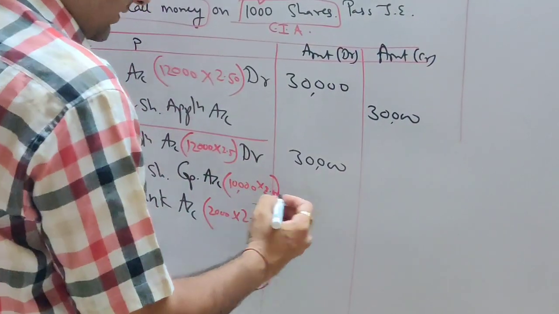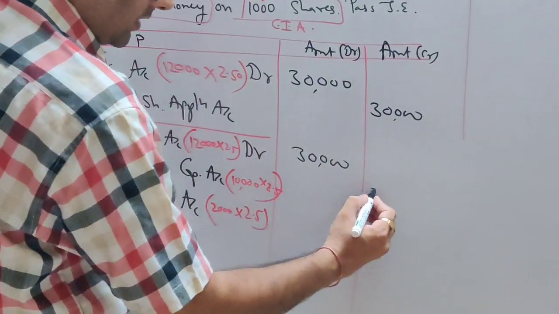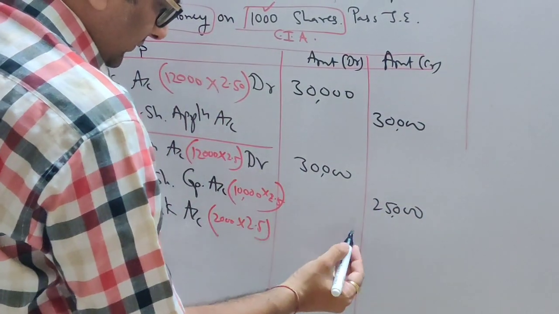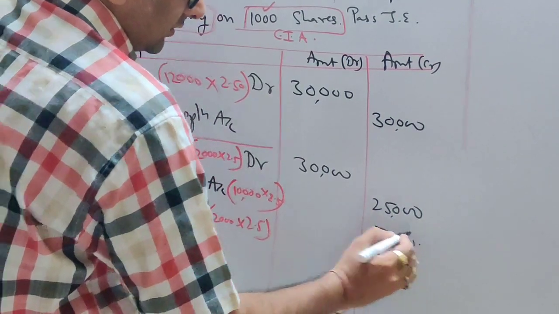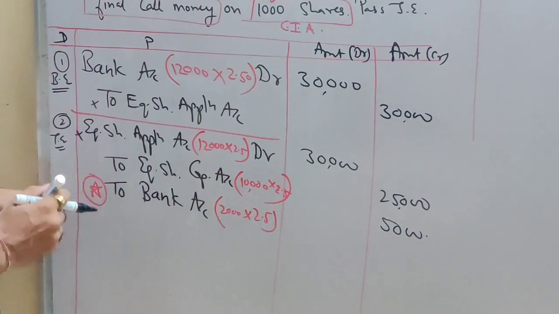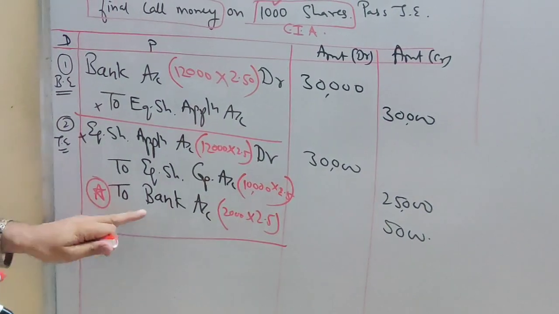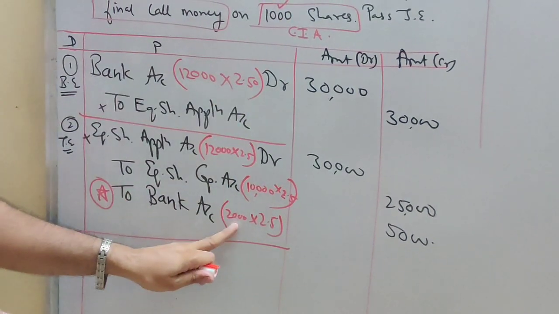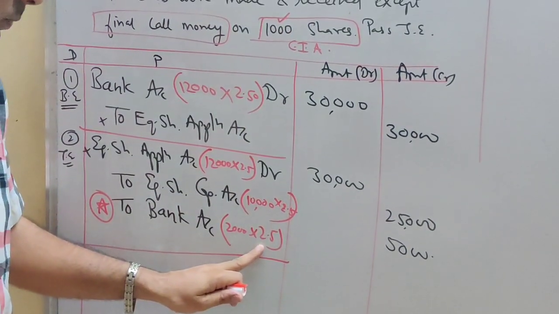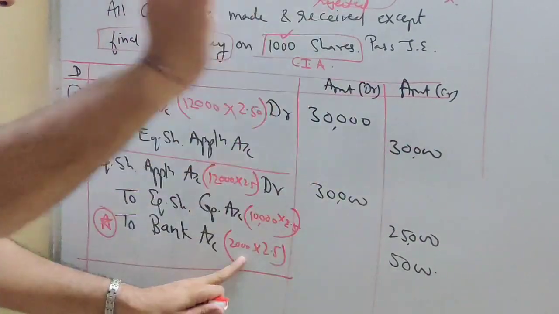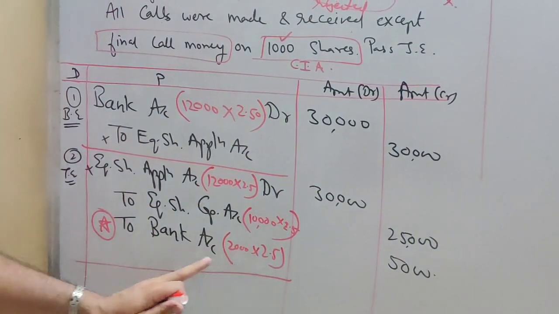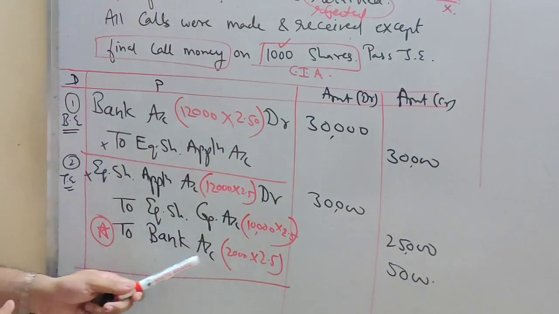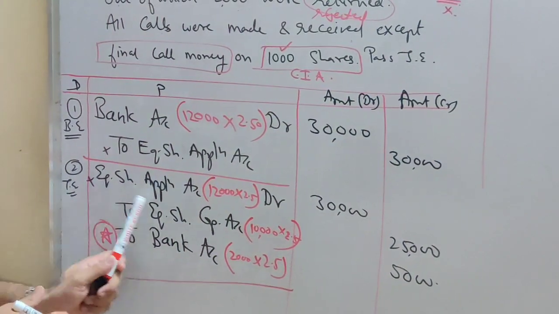For capital it will be 25,000, and this will be 5,000. So this is your refund money. I call this refund money. You rejected and refunded on 2,000 shares. So on 2,000, application money was 2.5, which you have rejected and refunded. So you write it as to bank account. So whenever we refund the money, you write to bank account. I hope I am clear with this new entry which I have inserted in this transfer entry.